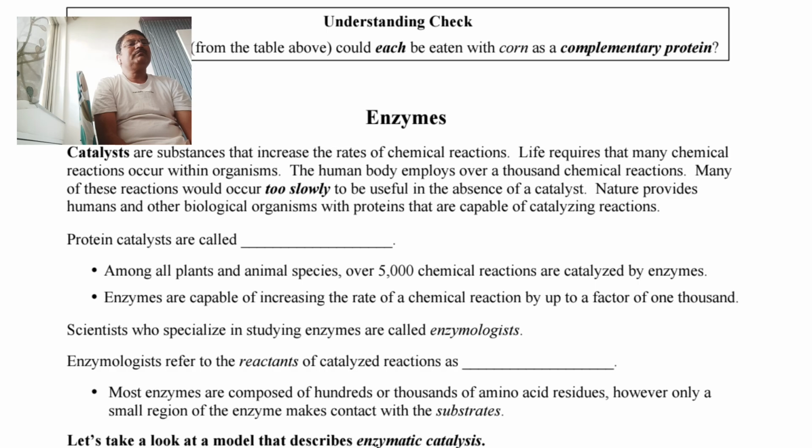See the slide. Whenever different plants and species are considered, near about 5,000 various reactions are catalyzed by enzymes. These enzymes are capable of increasing the rate of chemical reaction by a factor of thousands.